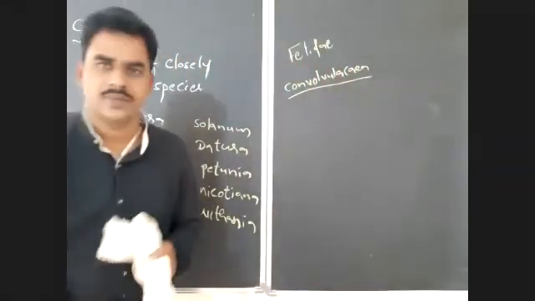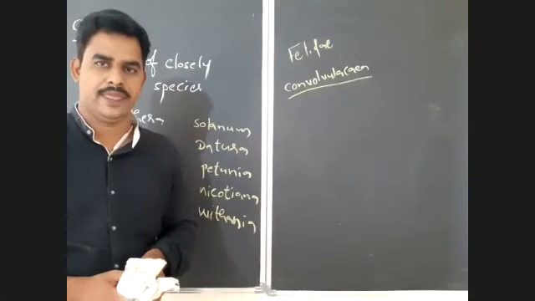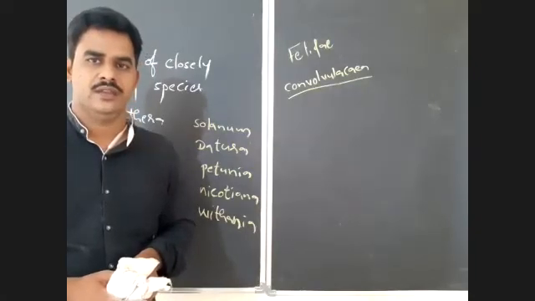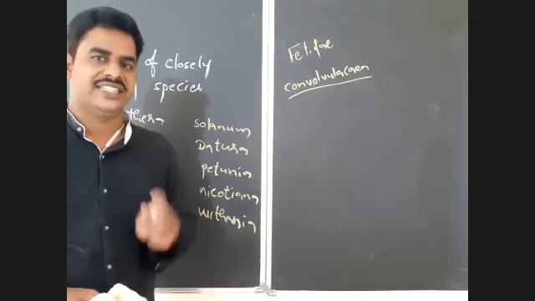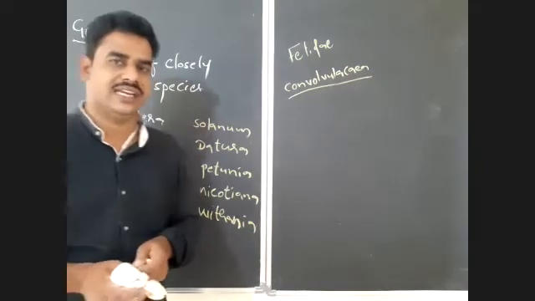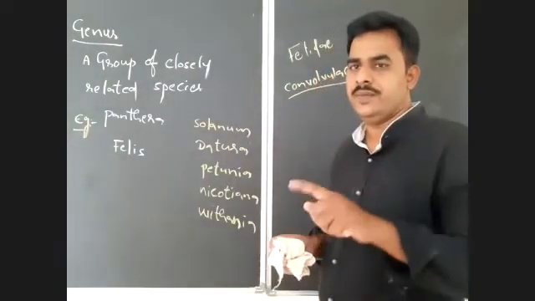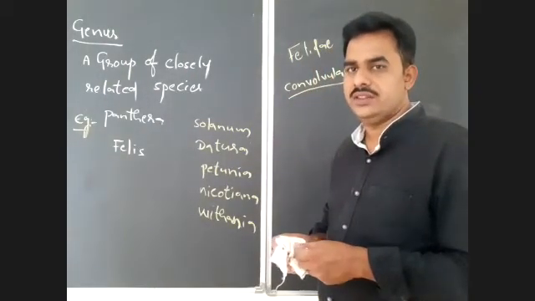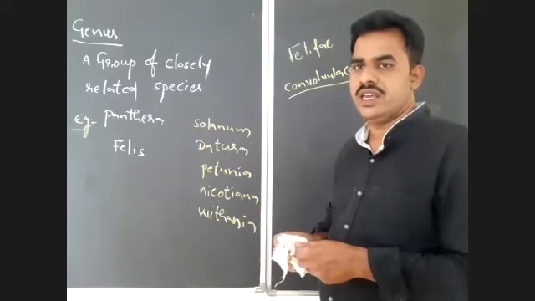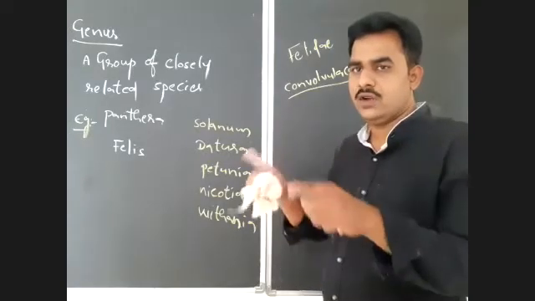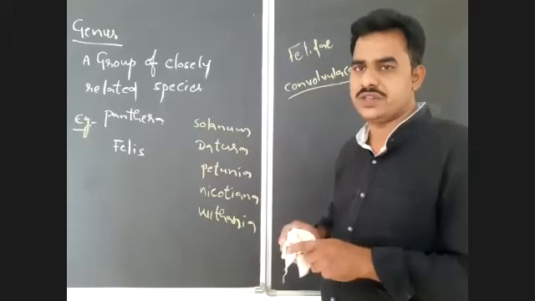Is it clear? Genus is a taxonomical category. It is the second smallest taxonomical category. And genus is nothing but a group of closely related species.